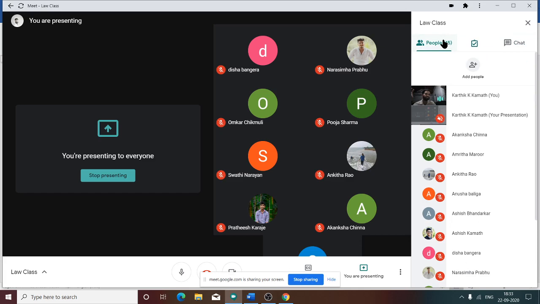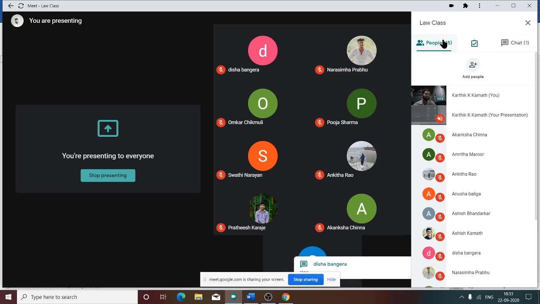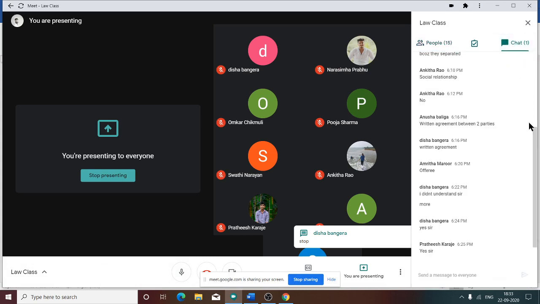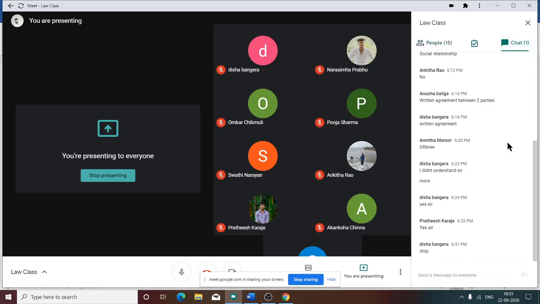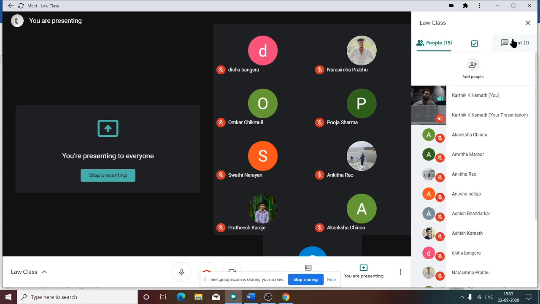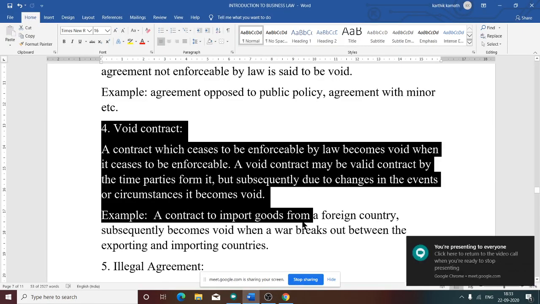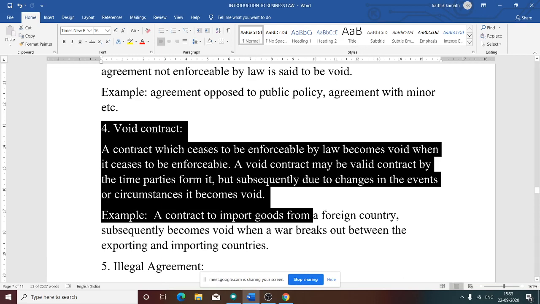Ceases to be enforceable means it is almost impossible. Yes, it is almost impossible, or very difficult, to enforce the contract in a court of law. In that case, what happens? A contract which cannot be enforceable by law becomes void.